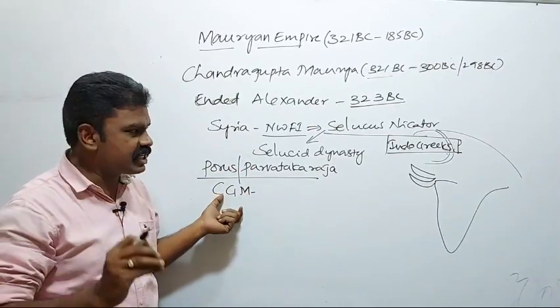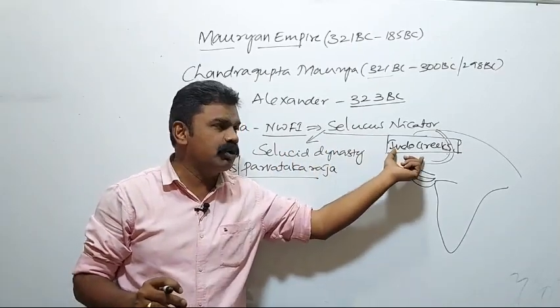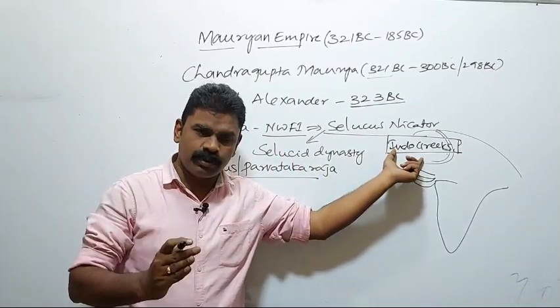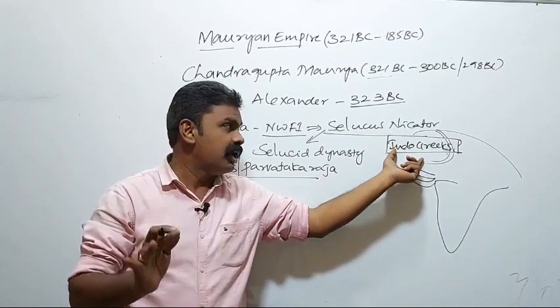By this time, Chandragupta Maurya successfully stopped the invasions of the Indo-Greeks.